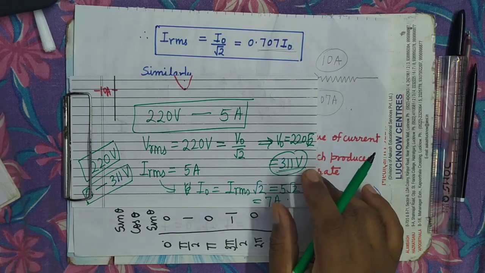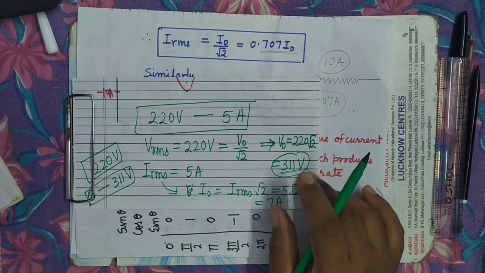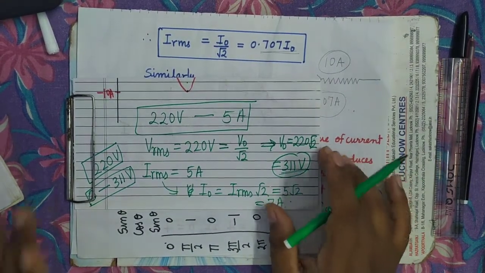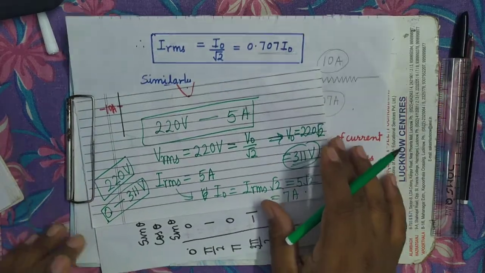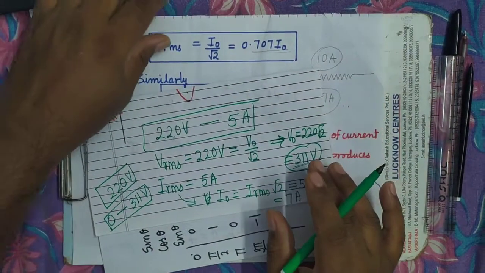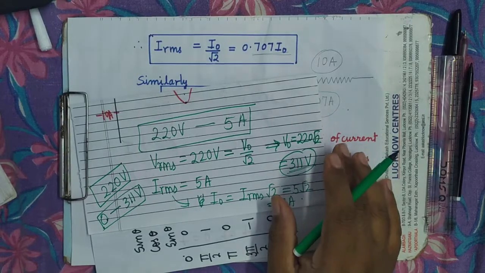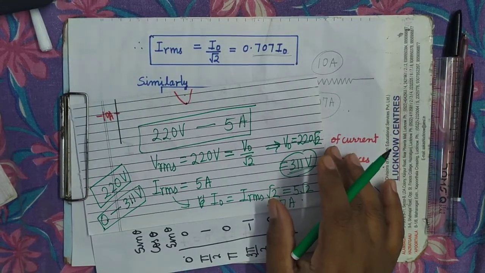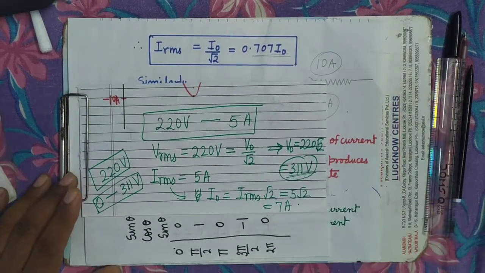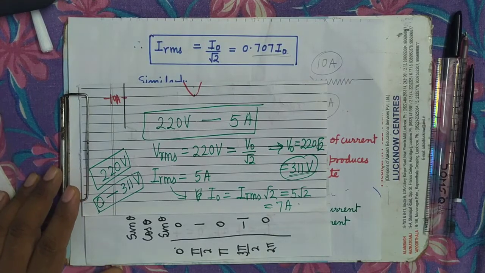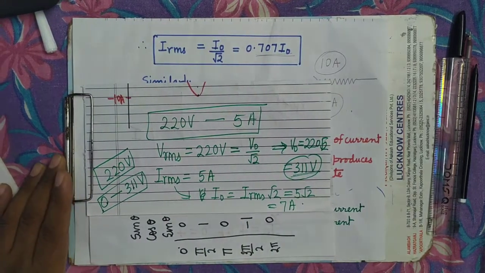So in this video we will do only up to here. You revise this, and then in the next video we will do the phase relationship between voltage and current in AC circuits. So thank you.